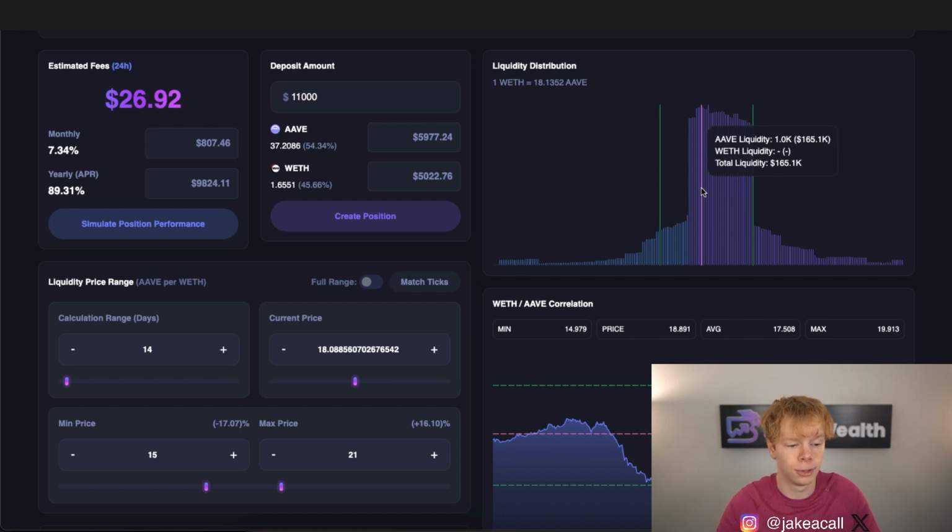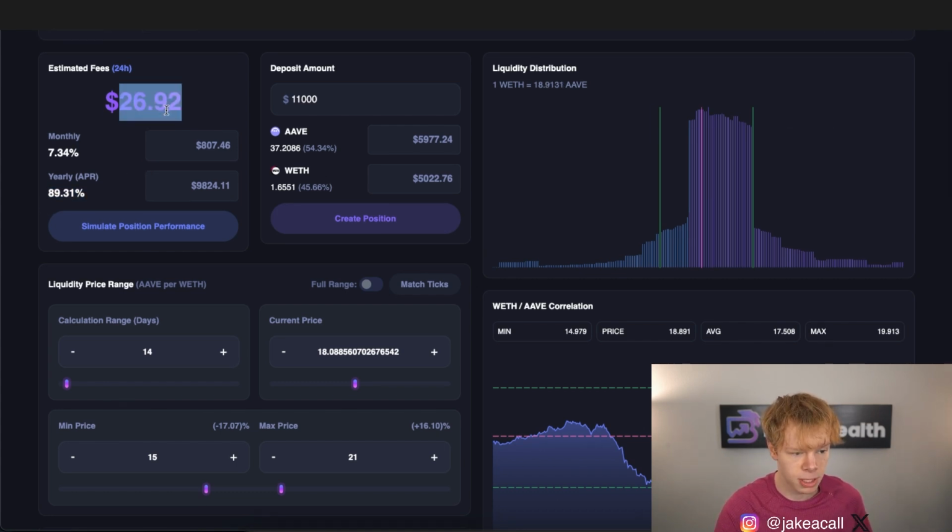So I always like to look at the peak of liquidity just to see what type of performance we're doing there. And if I'm happy with that performance, then I'm going to be happy in the pool. So looking at this, right, 165,000 bucks of liquidity right there, and I'm doing a 90% APR. That's 27 bucks per day, which means to make that 130 bucks back or so, it's going to take us about 5 days. That right there, that's not bad whatsoever.